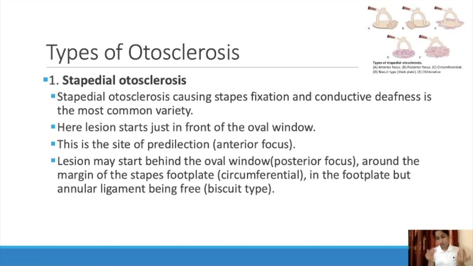So first, autosclerosis can be stapedial autosclerosis, and 2 more types are there. So in stapedial autosclerosis, again there are 5 types. That is anterior focus, posterior focus, and this is circumferential, and this is biscuit type, and this is complete, that is obliterative type. So these are the types of stapedial autosclerosis.